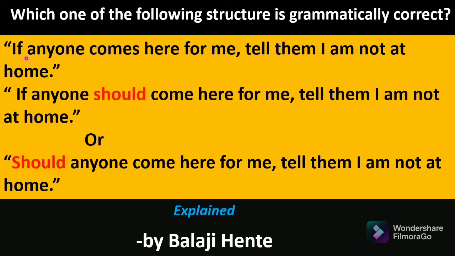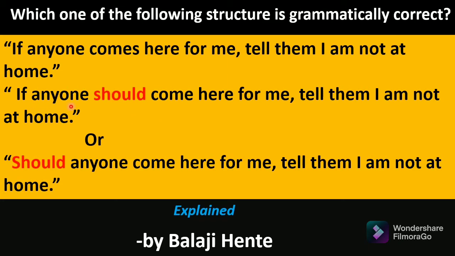The first one falls under the category of zero conditional sentence, and the following 2 fall in the third conditional sentence. I will explain them in detail, so please stay tuned and watch the video till the end.